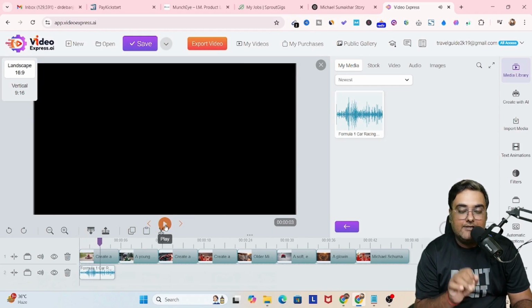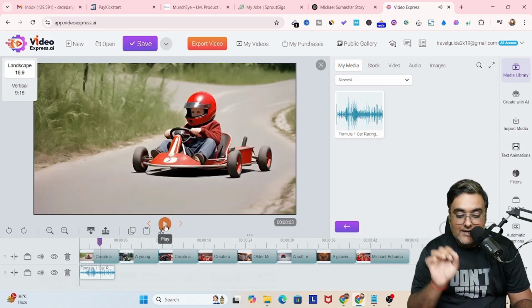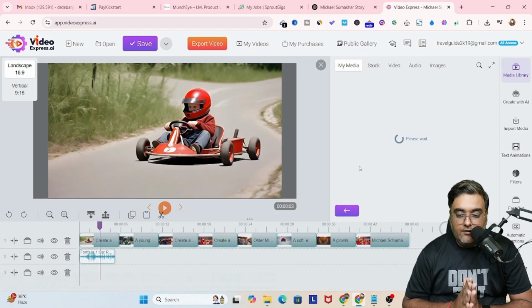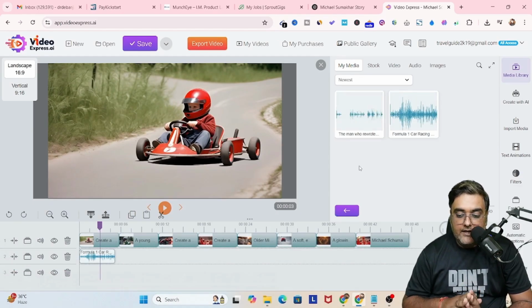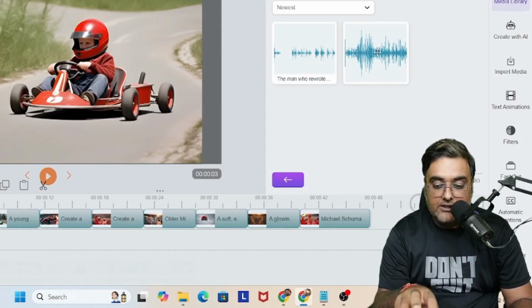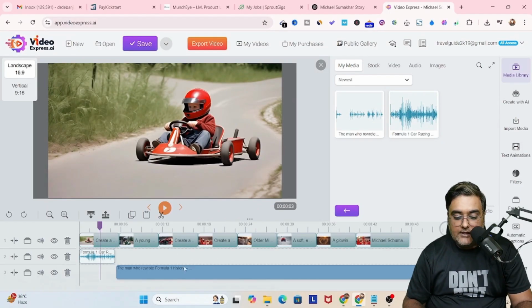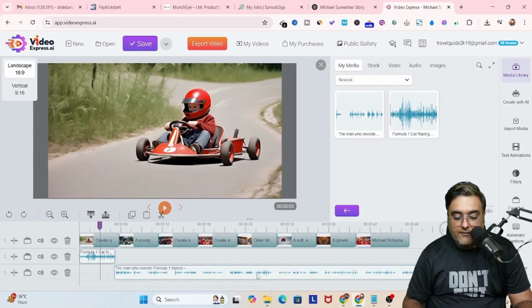So now it's time for us to add the voiceover, right? So let's go ahead and do that. Now we need to go over to my media, then audio, and from here you can see the Formula One racing is right here. This is the AI sound effect, and this one is the voiceover, right? So let's drag in the voiceover and place it from the very start like this, right? And let's go ahead and take a preview.